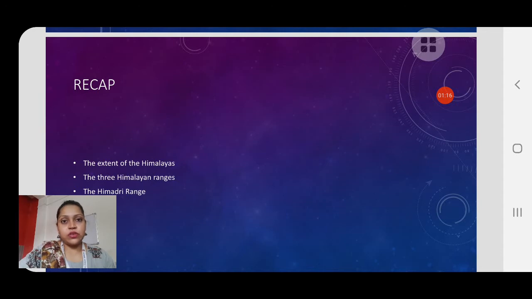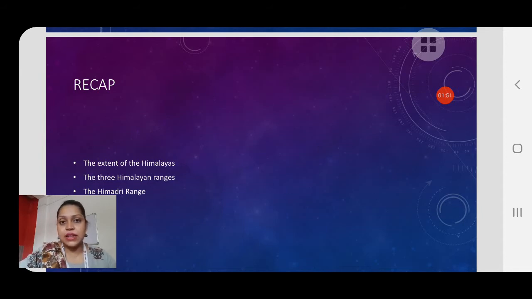Then number 2, the 3 Himalayan ranges. We have come to know about the 3 Himalayan ranges. The first one was the Himadri or the Greater Himalayas. The second was Himachal or the lesser middle Himalayas, and number 3rd, the Shivalik or the outer Himalayas. These are the 3 ranges we have studied, the 3 different Himalayan ranges.